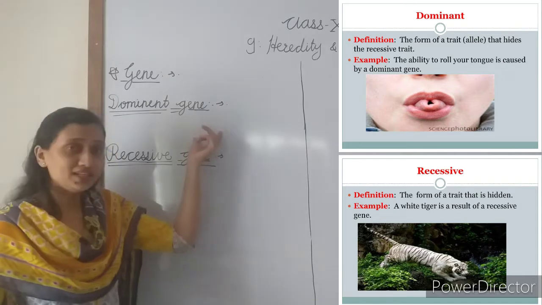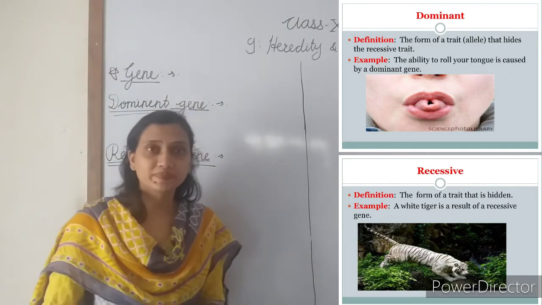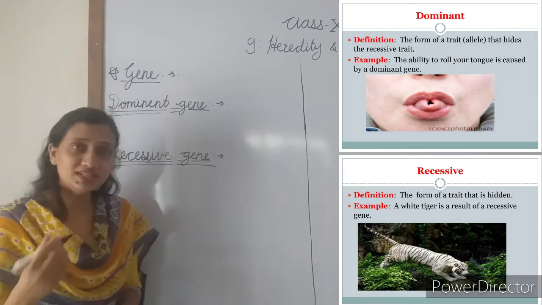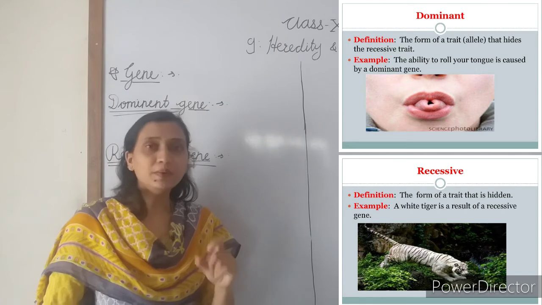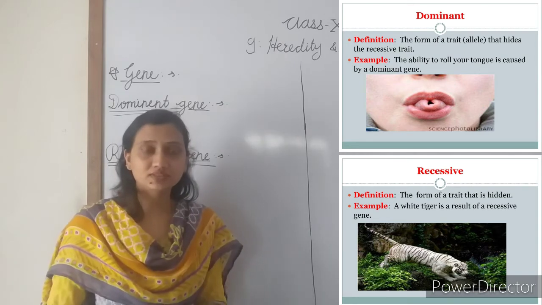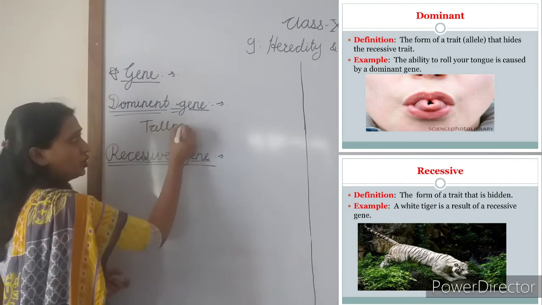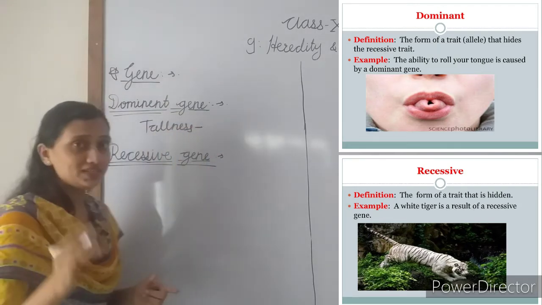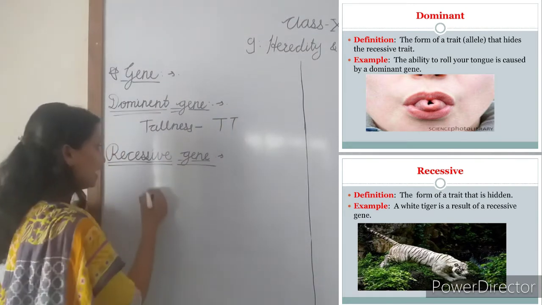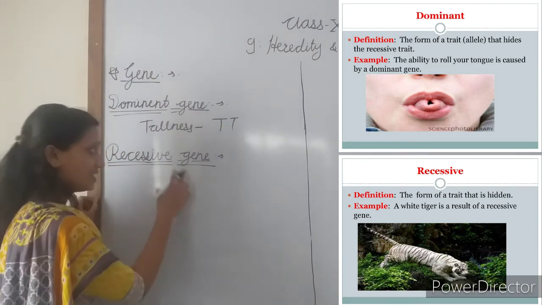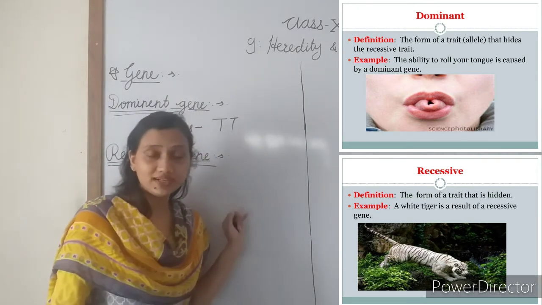A dominant gene is represented by a capital letter. For example, in pea plants, the dominant gene for tallness is represented by capital T, and the recessive gene is represented by small letters.